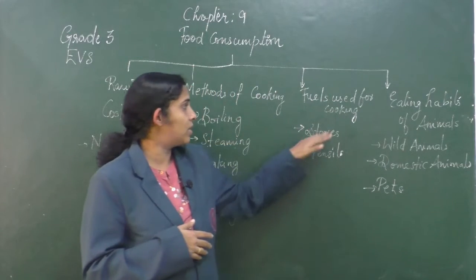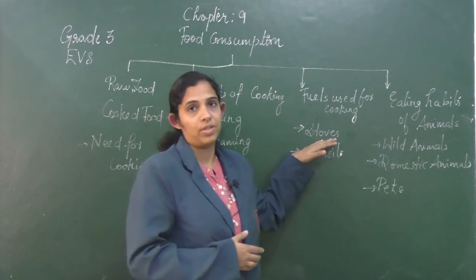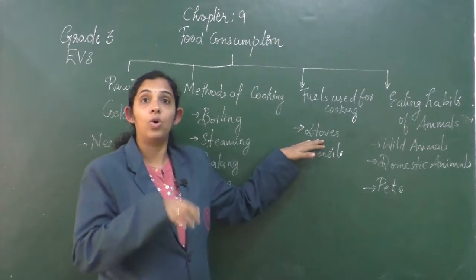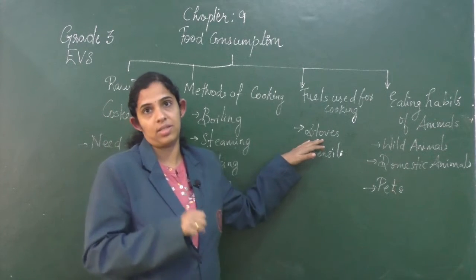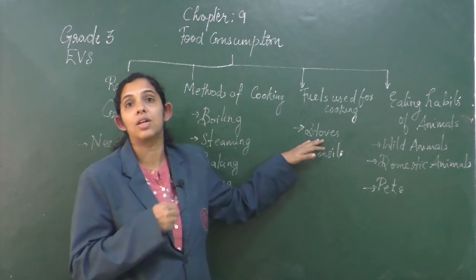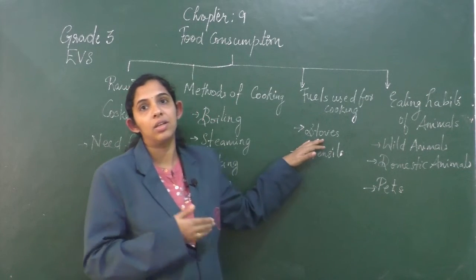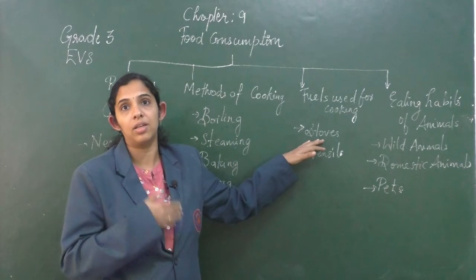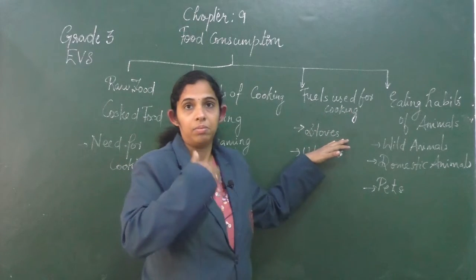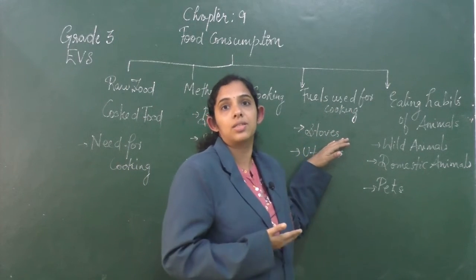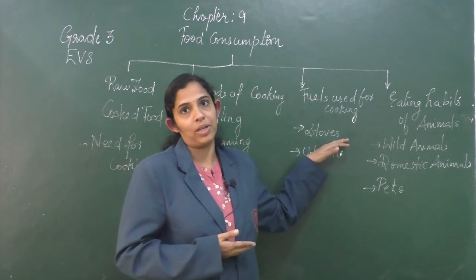Based on the fuels, the equipment or the stoves that we use for cooking also differ. In olden days, where firewood was used as a fuel, earthen chulas were commonly used as stoves. When we started using kerosene, kerosene stoves came into existence. In modern days we use gas stoves which use PNG or LPG as the fuel.